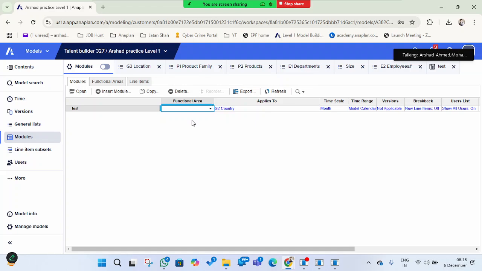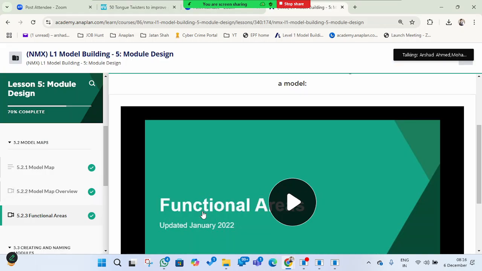The functional area helps us, and it is also helpful in creating access for end users. We can use this functional area to restrict access for end users. For example, if one module consumes a lot of time and you select only one functional area, you can restrict the data for end users. You can give read access, write access, or no access, so the end user cannot see these modules. That is the benefit of having a functional area: grouped, restricted access for modules.